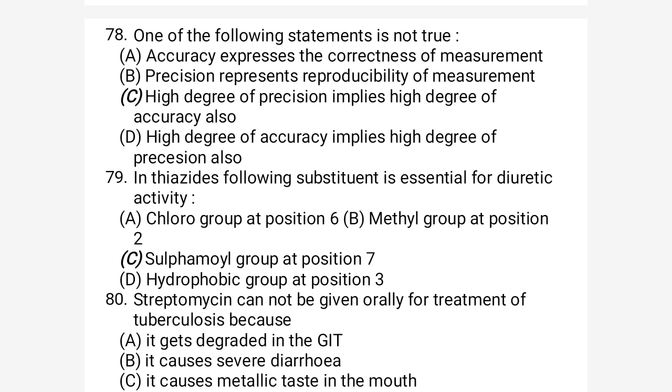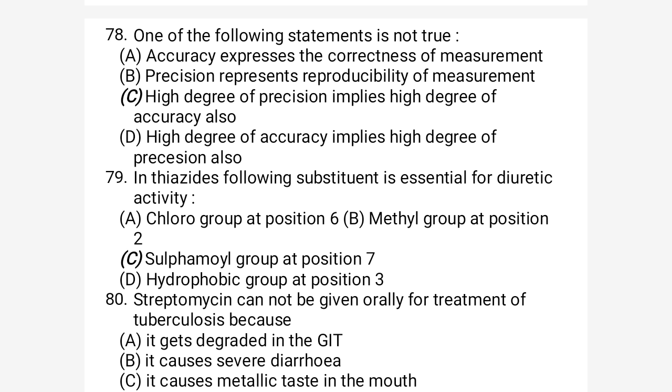Option B, precision represents reproducibility of the measures. Precision means reproducibility. If an experiment gives a result, and we perform the experiment again and get the same result, then the reproducibility is good, so precision represents reproducibility. Accuracy represents correctness, precision represents reproducibility. Both of these options are correct.